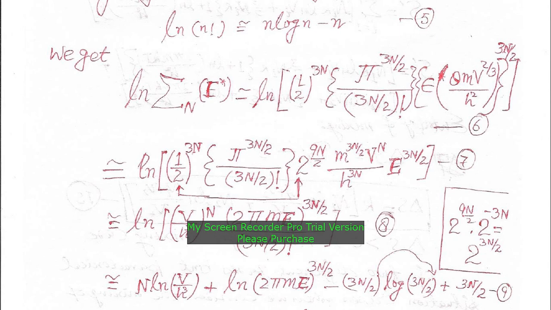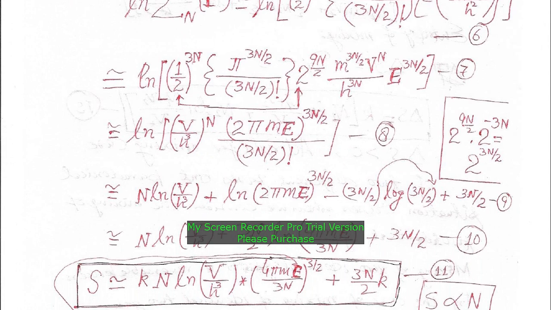Then we have m power 3n by 2. Similarly, v power n we can write as v power n only, and h power 3n we can write as h cube power n. So we can take v power n and h power 3n together and write v upon h cube power n. And the remaining term we have is 2 pi m E, that is, power 3n by 2 upon 3n by 2 factorial, that is equation number 8.